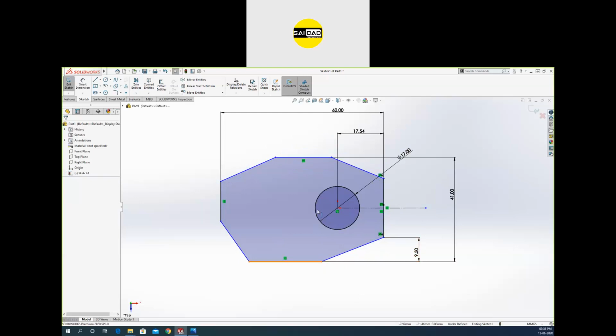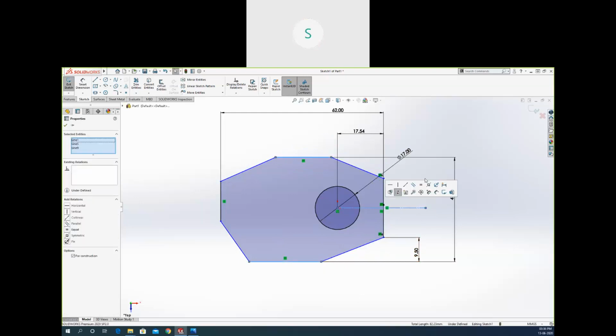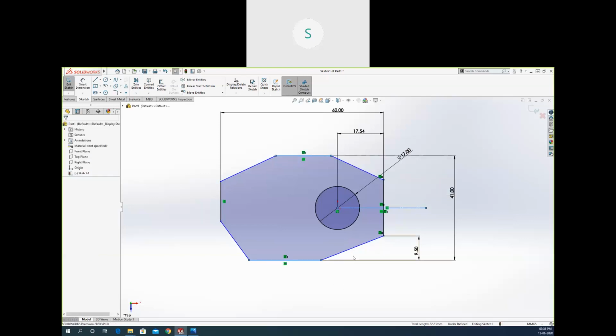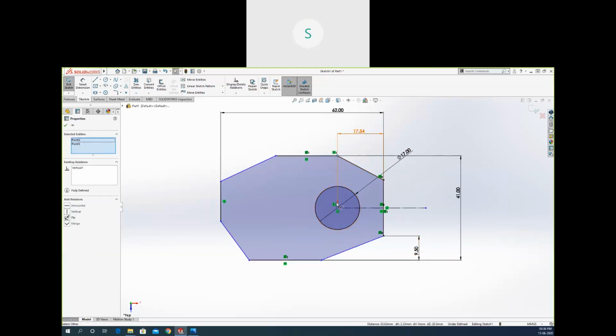Okay, so now I need to create this one also symmetrical to this center line, like that. So if you change now, there will be no change. So now we need to create some other options. This point is with this point, and the relation is vertical, that this point is straight above this center. You can see everything is turning black now. So we need to apply the relation again here. So I can just make it vertical like that.